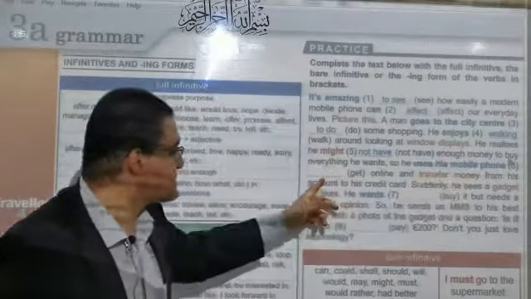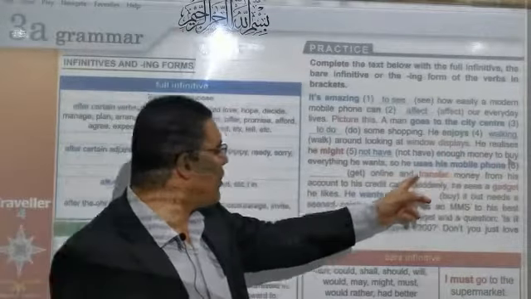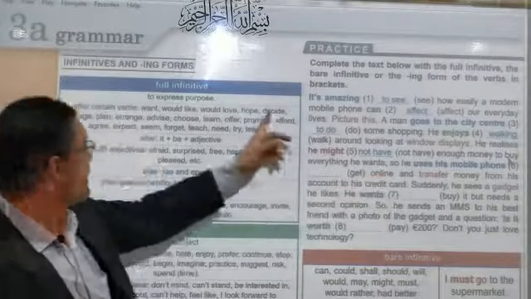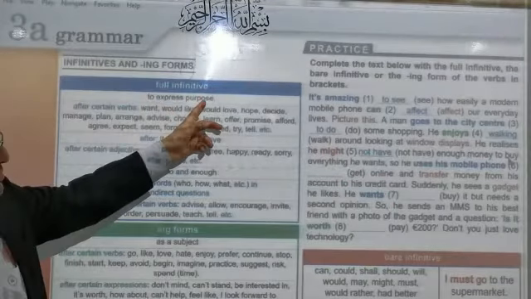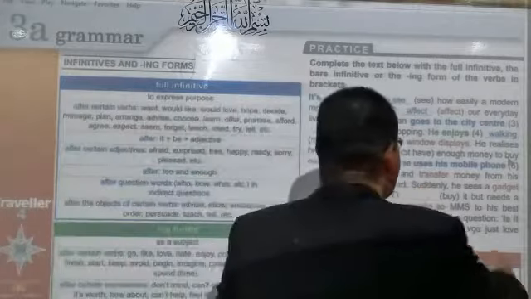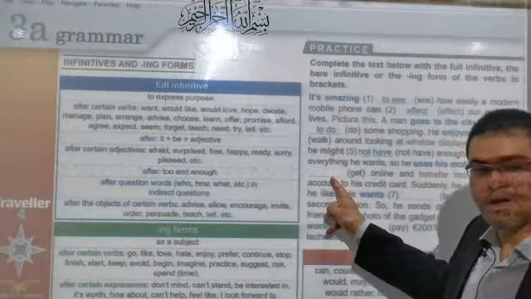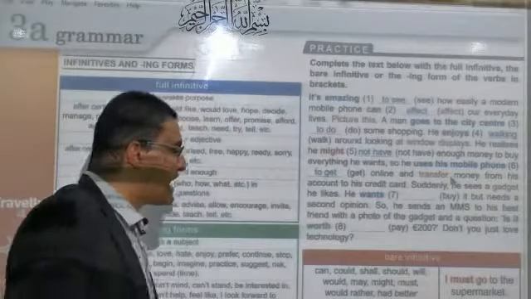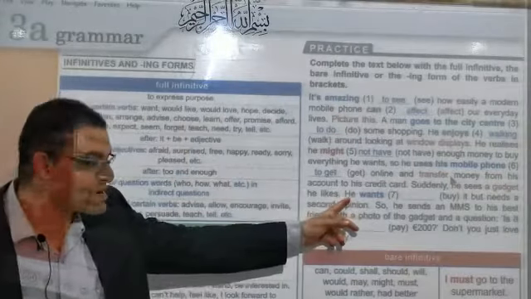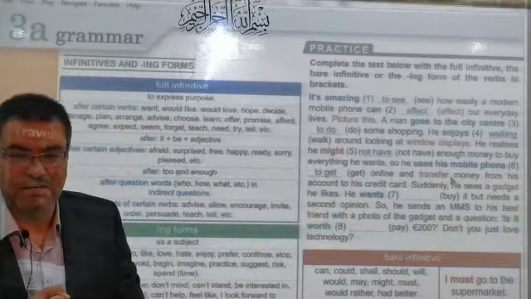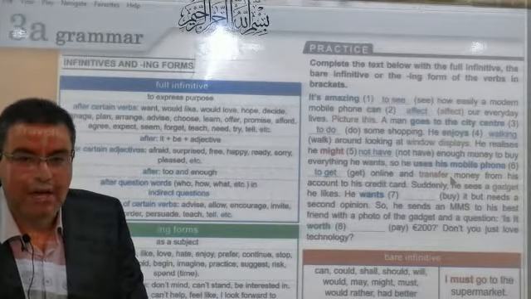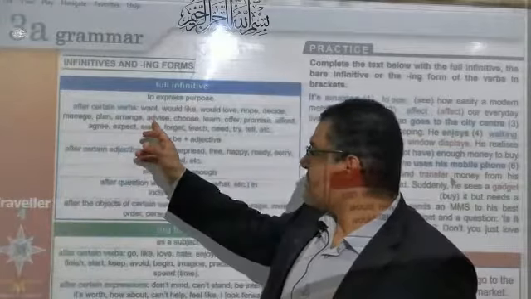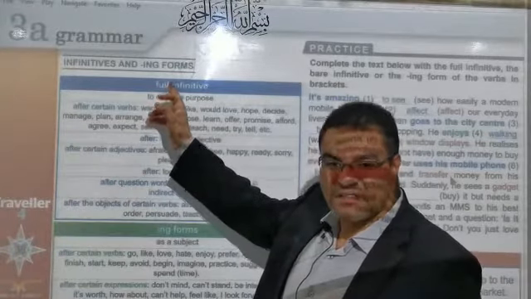Let's go to number 6. He uses his mobile phone to get online. I told you about the verbs. Excellent. To get. And number 7. Wants. Needs. Would like. Would love. All these verbs should be followed by the full infinitive.